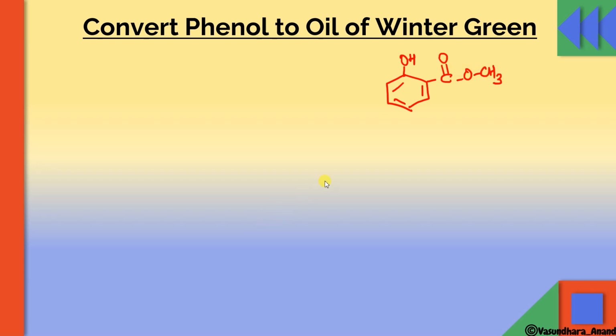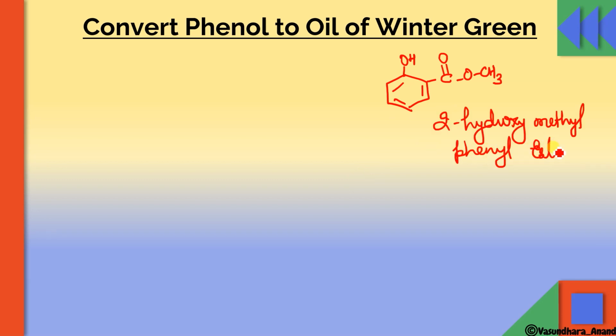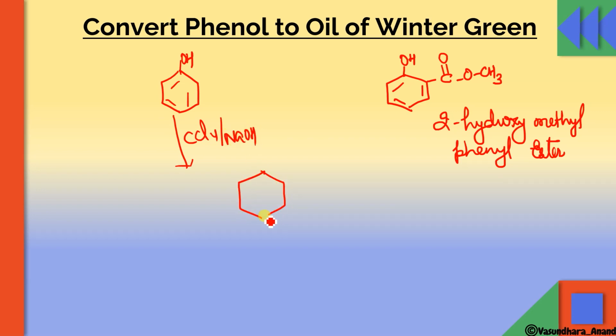This is called methyl ester. So how will you convert this phenol? Think of it. OH is not going to change, obviously, so you can again do this, CCl4 in the presence of NaOH, and you will get salicylic acid.